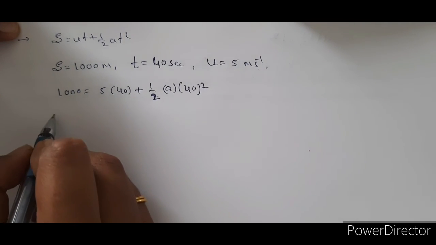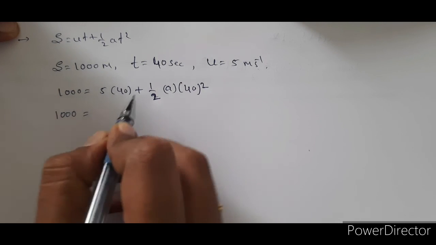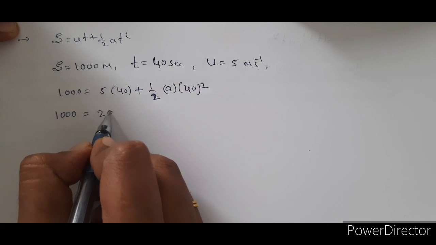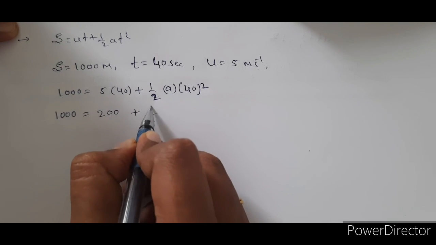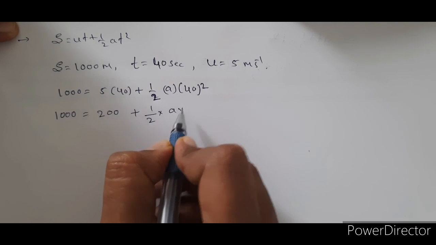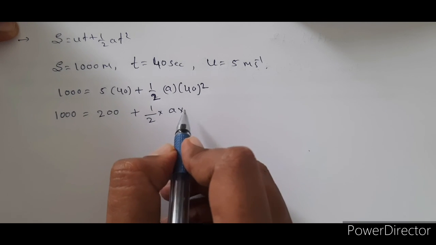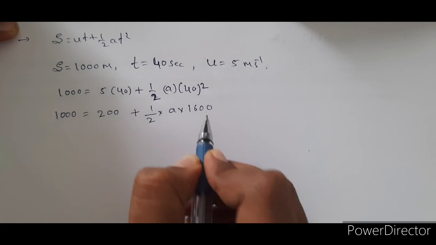So 1000 equals, 5 into 40 is 200, plus 1 by 2 into acceleration into 40 square, that is 1600.